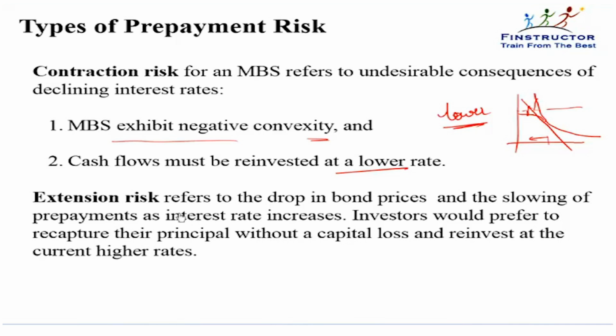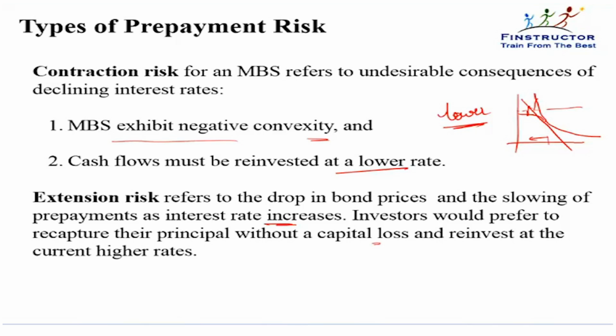Extension risk refers to the drop in bond prices and the slowing of prepayments as interest rates increase. Now when interest rates increase, that's when I want the prepayments actually to be high so that I can get that money and reinvest at this higher rate. But now investors don't prepay. They will prefer to recapture their principal without a capital loss and reinvest at the current higher rates.